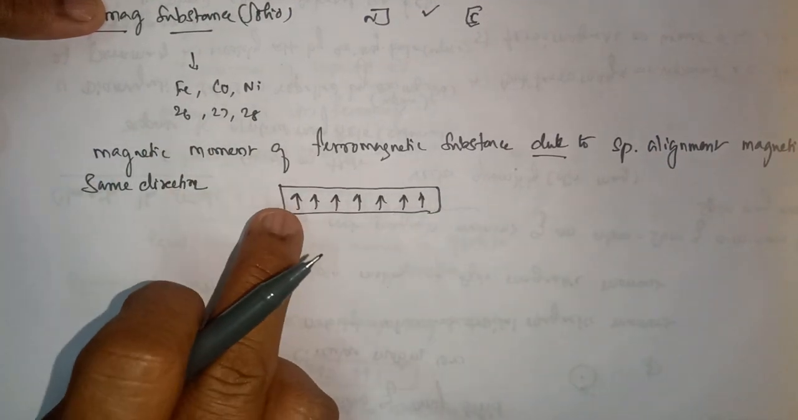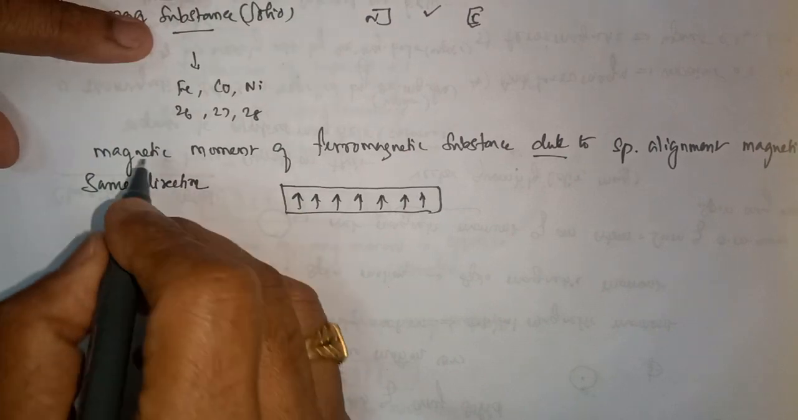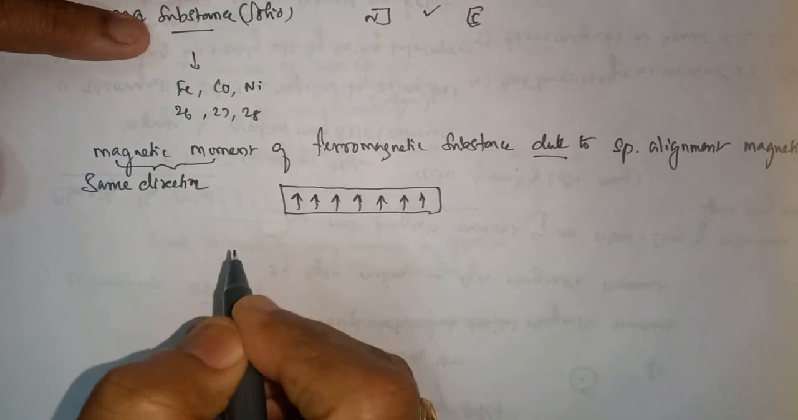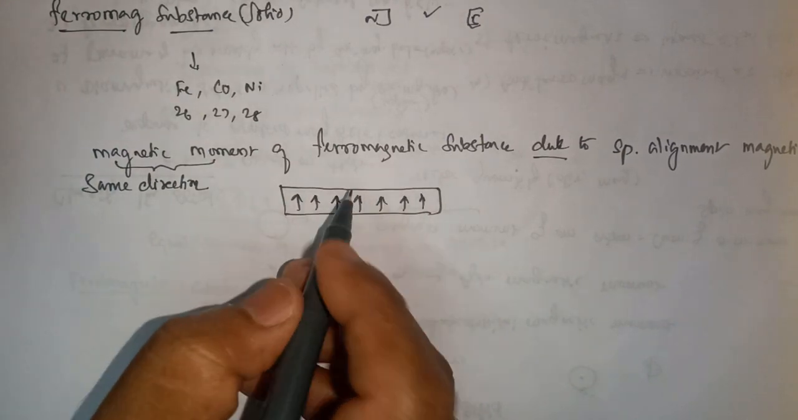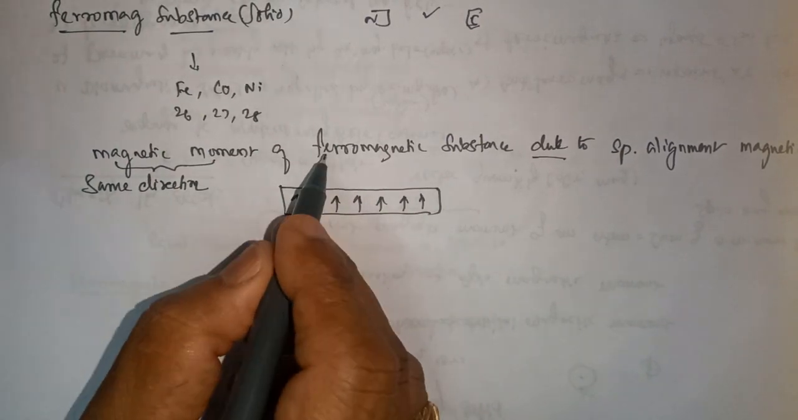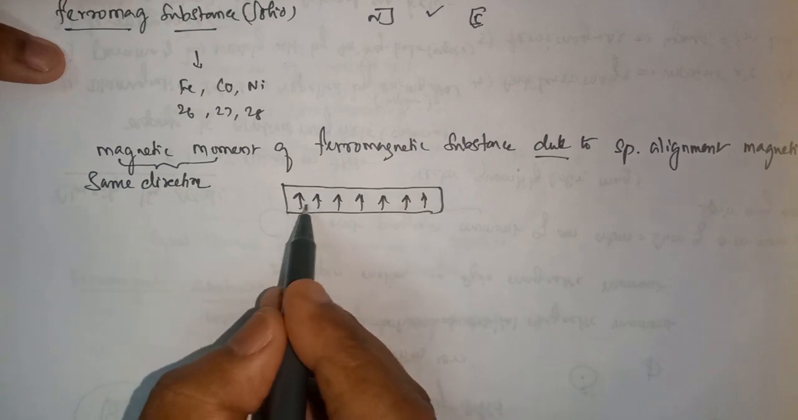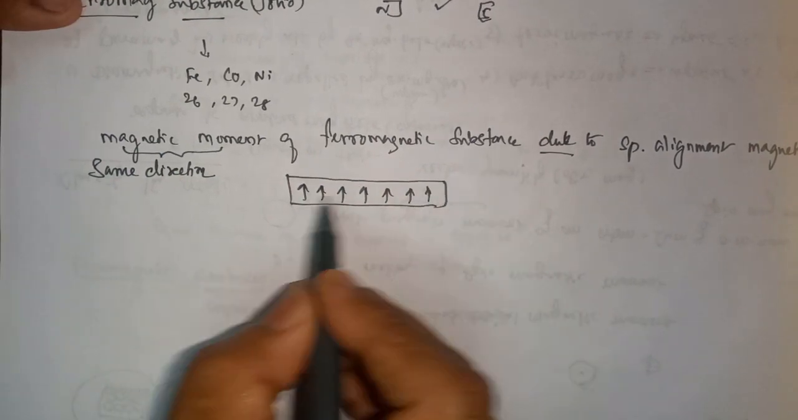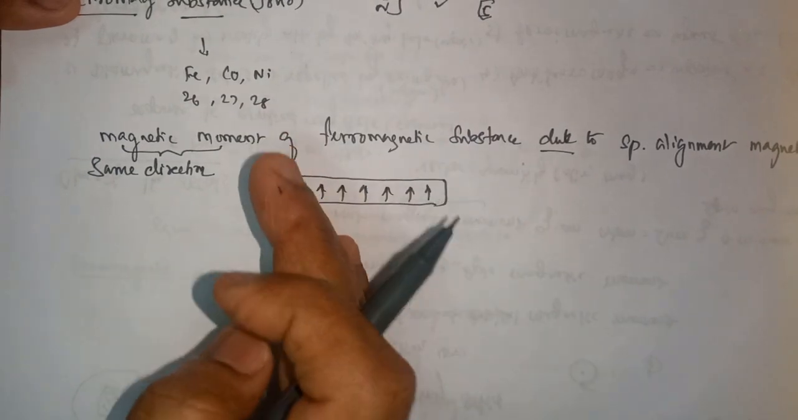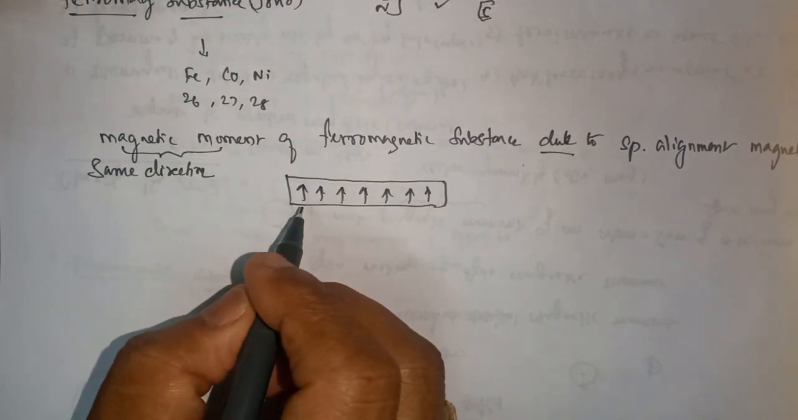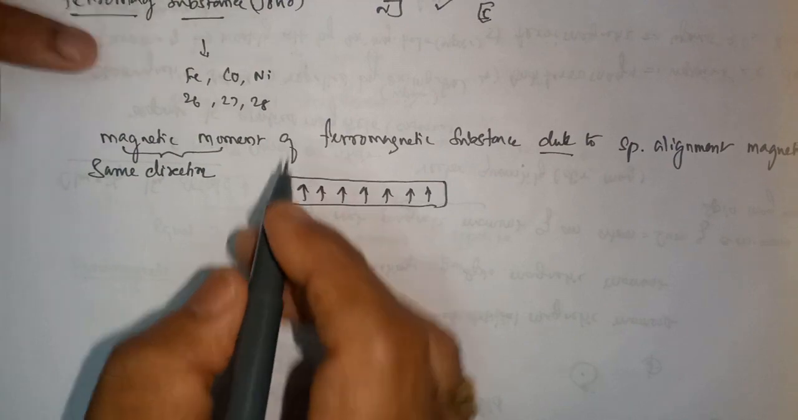The upward arrow mark shows the magnetic moment is in this direction. That means it is an atom, an atom of the ferromagnetic substance. It is a magnetic moment of atoms of a ferromagnetic substance. So these are all the atoms of ferromagnetic substances. They show the magnetic moment in this direction. Why are they strongly attracted to a magnet?